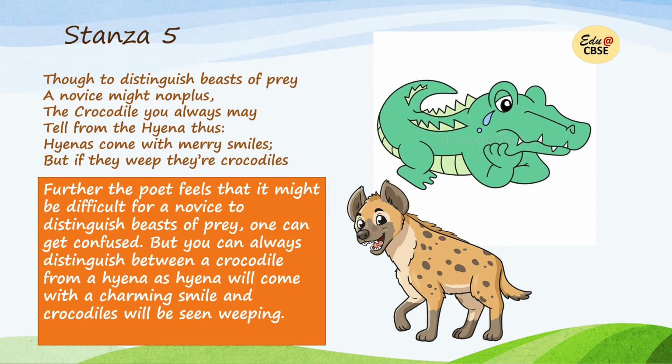So further, the poet feels that it might be difficult for a novice to distinguish beasts of prey. Novice actually here means an inexperienced person. So one can get confused. So nonplus, one can get confused. But you can always distinguish a crocodile from a hyena, as a hyena will come with a charming smile and crocodiles will be seen weeping. So if an animal is weeping, you should know that it is a crocodile. But if you find a smiling animal, then you should know that it is a hyena.